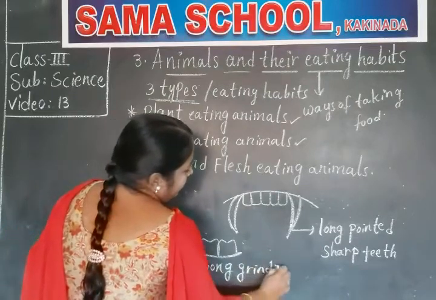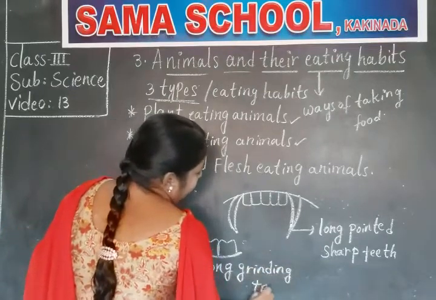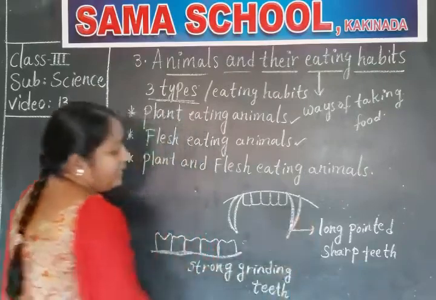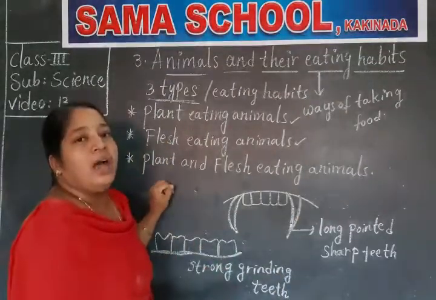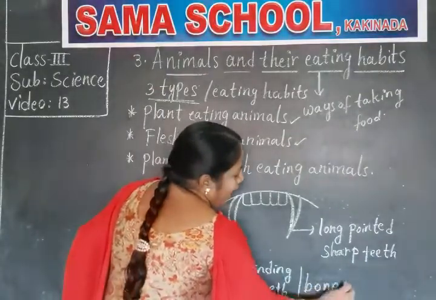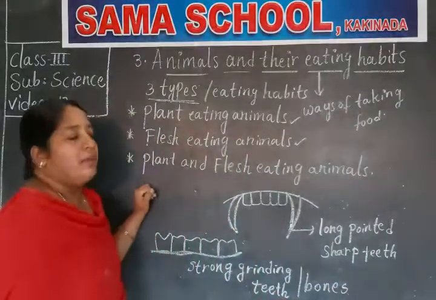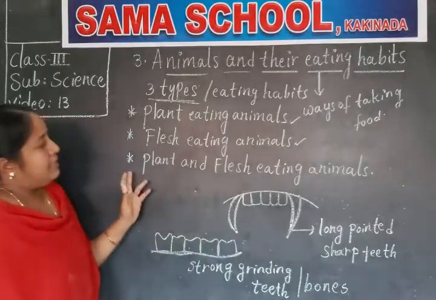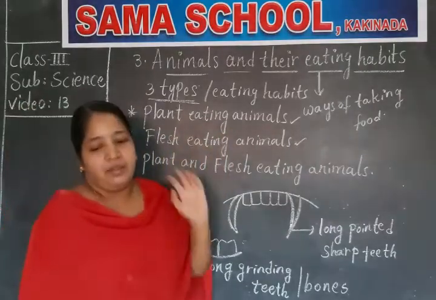Strong grinding teeth. With the help of these teeth, they will crush or chew the flesh as well as bones of animals. So this type of teeth is present in flesh-eating animals.